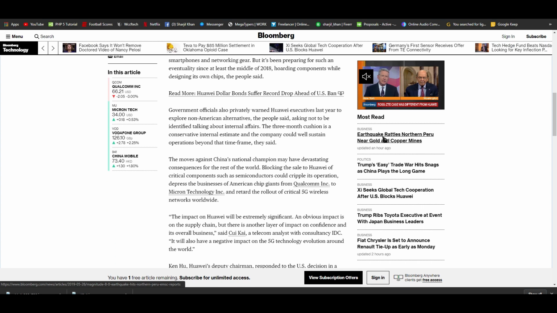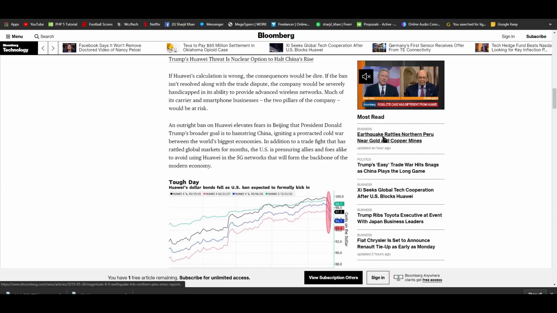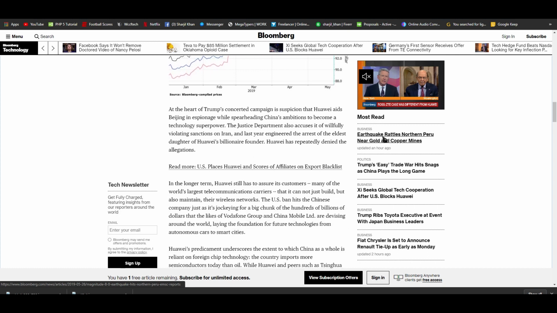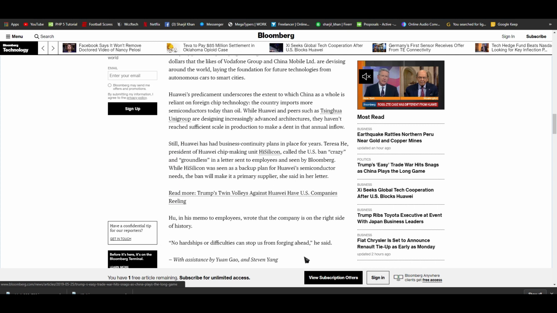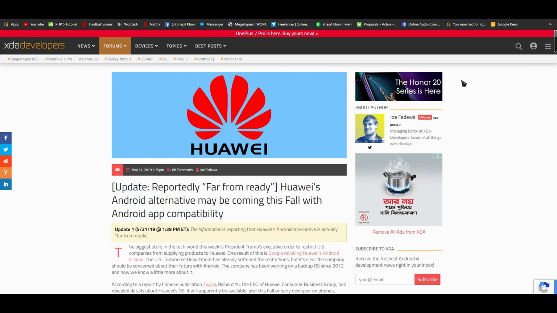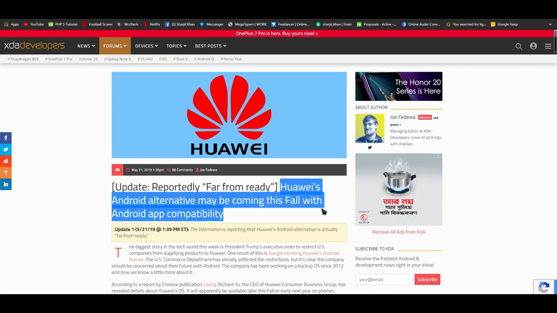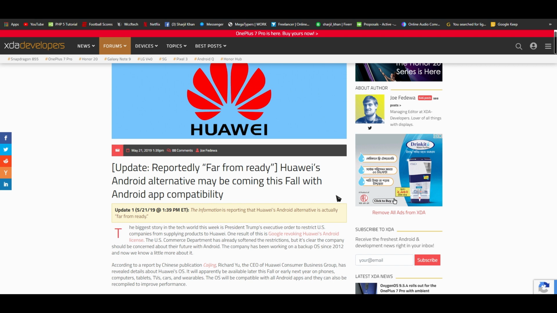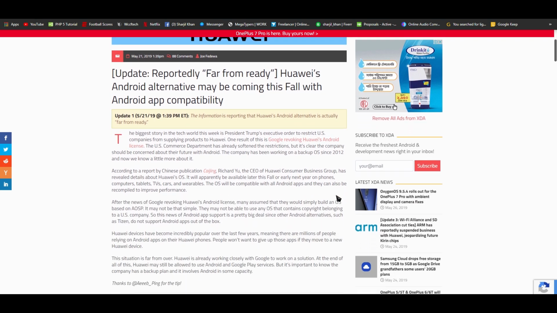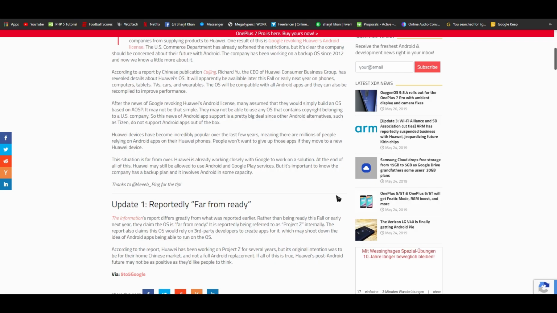But even if Huawei does get its hardware supply problem solved and comes up with a viable OS and an app store solution, I think the real problem for Huawei might be apps. Remember, the executive order prohibits any acquisition, importation, transfer, installation, dealing in, or use of any information or communications technologies or services, and it is very broad and could be interpreted to mean that US citizens and companies aren't allowed to supply Huawei with smartphone apps, especially with descriptors like installation and service in the president's order.